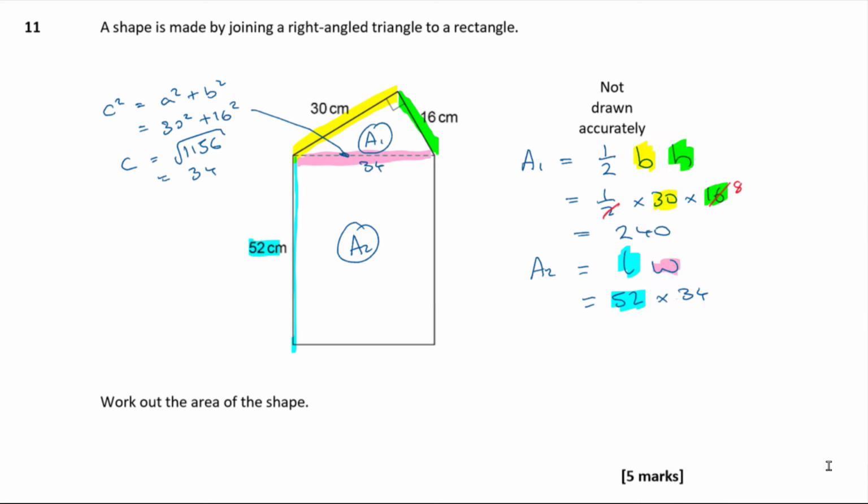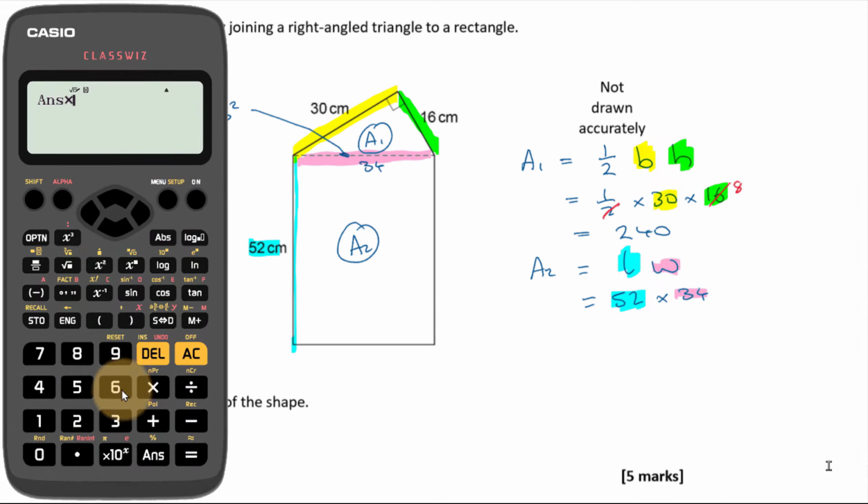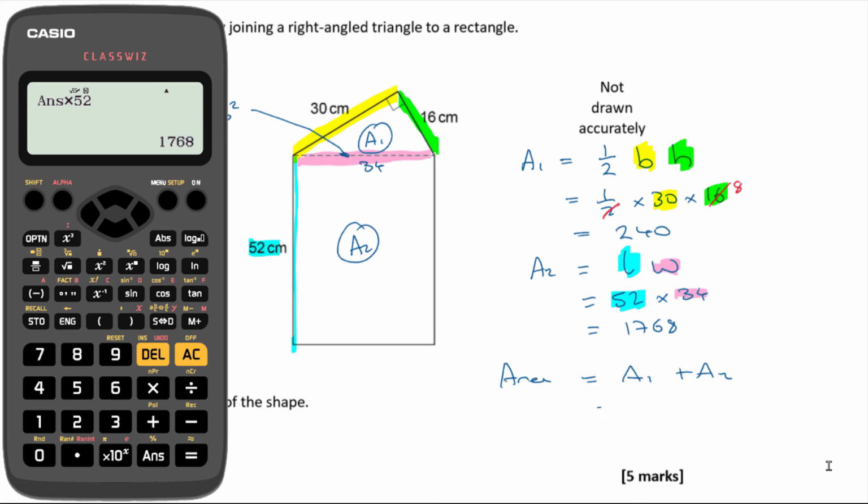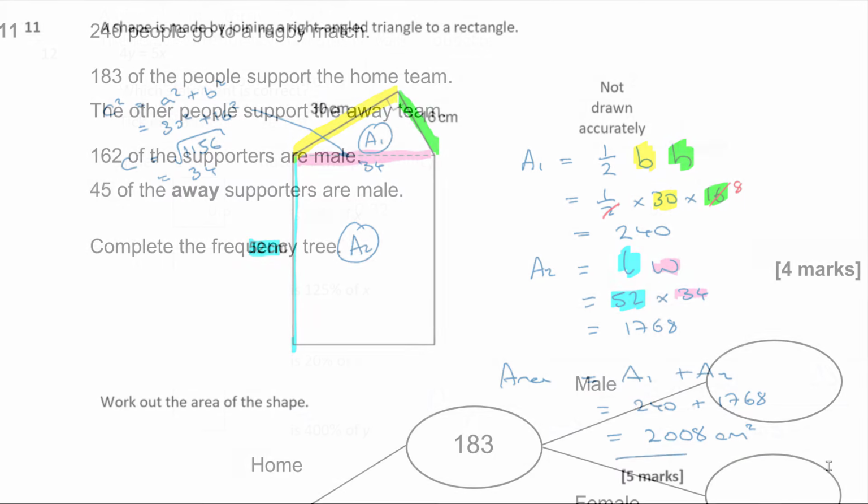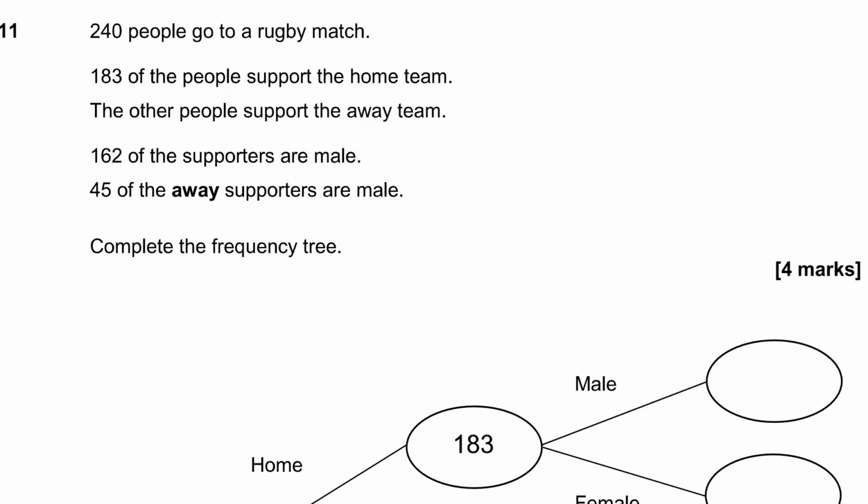So subbing that into my calculation here, 52 times 34, times that by 30, 52, I'm going to get 1768. And so then the area is going to be those two things added together, isn't it? So it's going to be 240 plus 1768. That comes out to be 2008 units, centimeters squared.